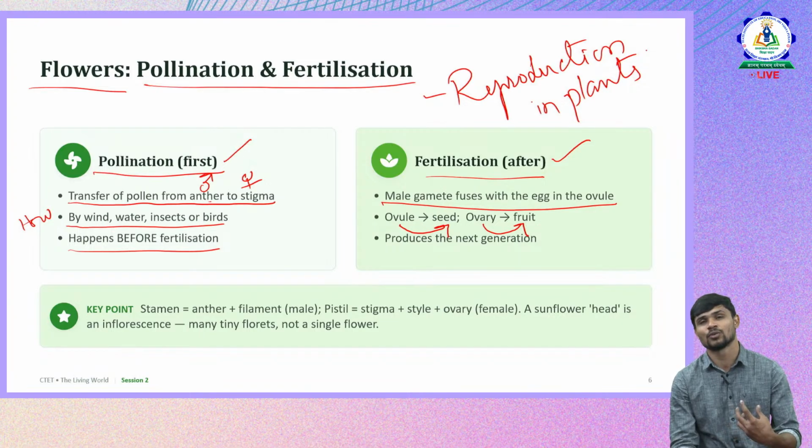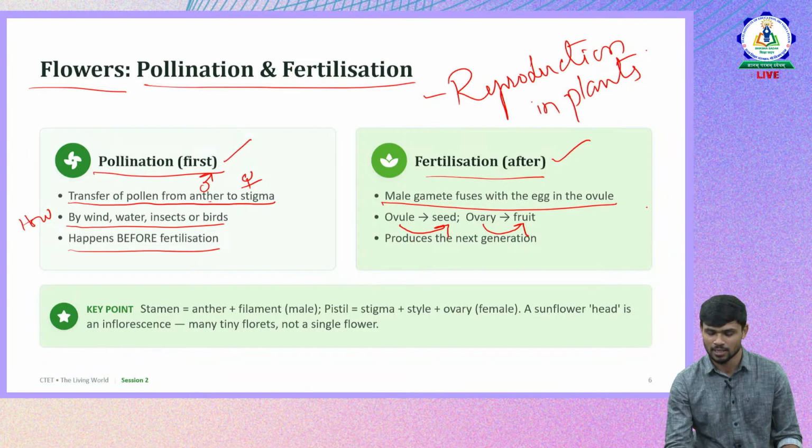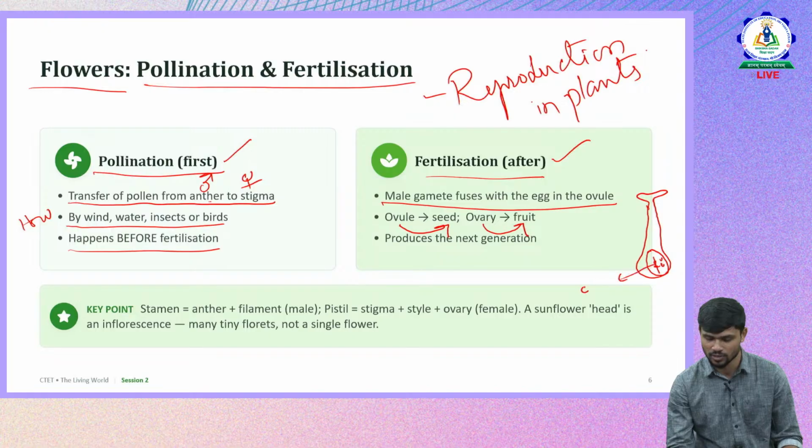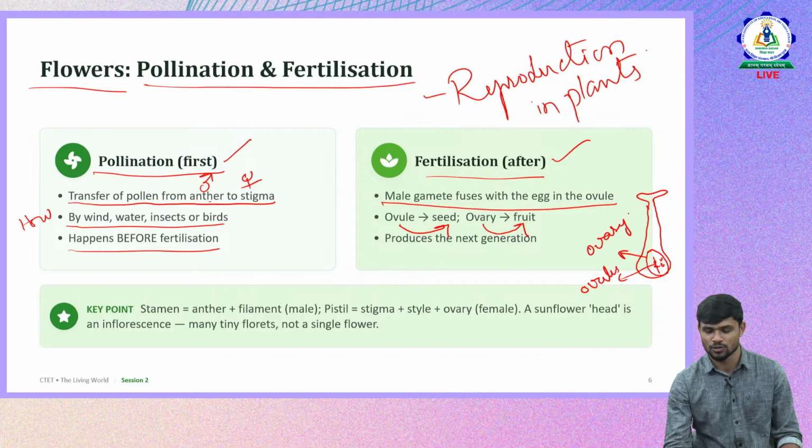And what happens to the ovary? Like we know that the pistil is there, right? Here we have the ovary, and inside we have ovules. So what happens to the ovary and what happens to the ovules?